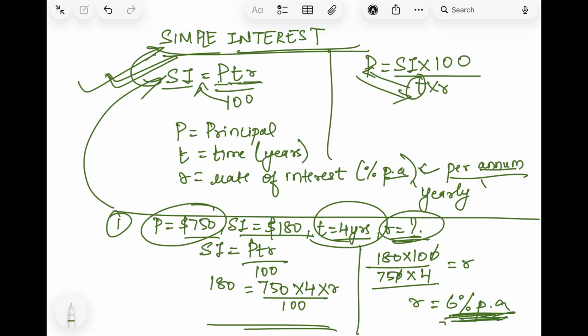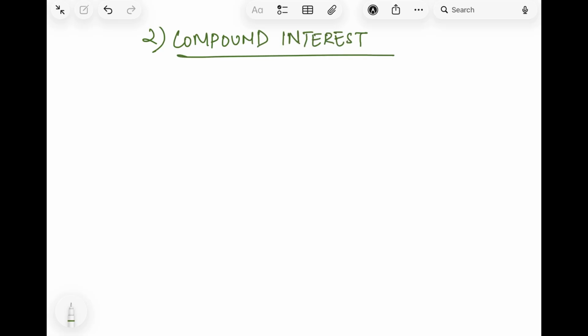Okay. Now there was a second type of interest, right? That is, second is compound interest. Now what is compound interest? As I told you, simple interest is the interest given on a certain amount which always stays common. What is compound interest?